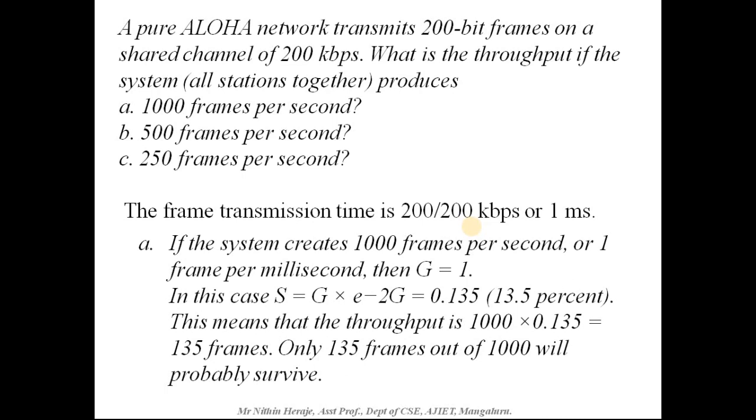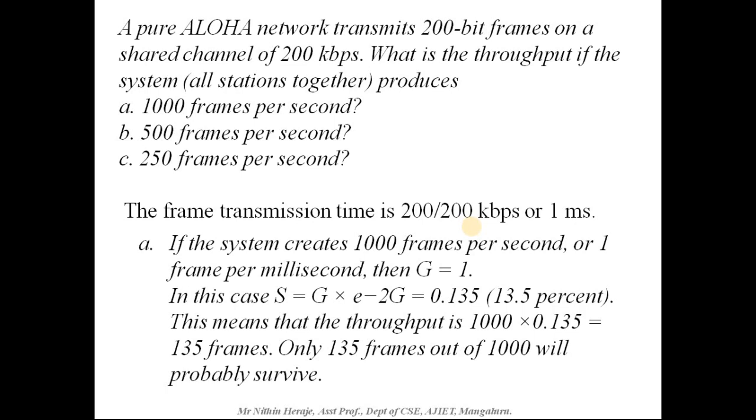If the system creates 1000 frames per second, or 1 frame per millisecond, then G equals 1. In this case, S is equal to G into e power minus 2G, which is 0.135, or 13.5%.